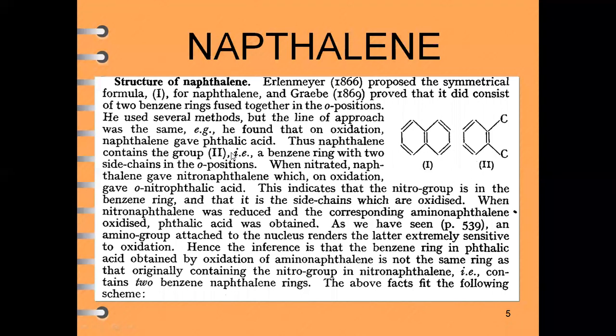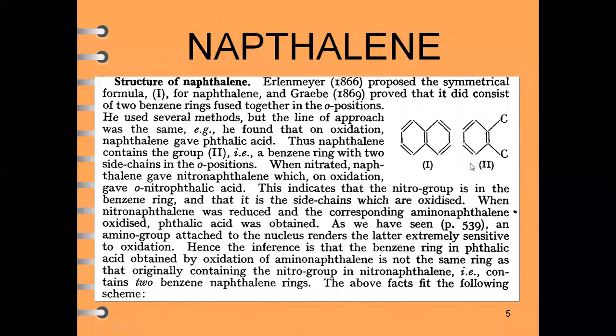In the second attempt, when the naphthalene ring is nitrated, naphthalene gives us nitronaphthalene, which again on oxidation gives orthonitrophthalic acid. When we nitrate naphthalene with nitric acid, HNO3, the nitration does not proceed at these two carbon atoms.